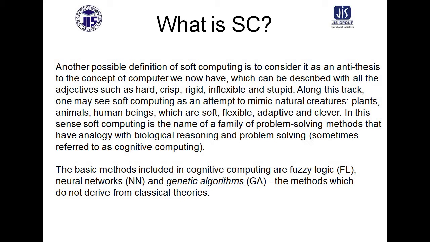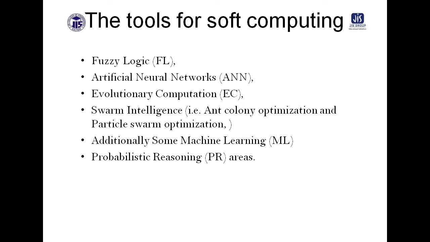In this sense, soft computing is the name of a family of problem-solving methods that have analogy with biological reasoning and problem solving. The basic methods included in soft computing are fuzzy logic, neural network, and genetic algorithm, methods which do not derive from classical theories. So these are the tools of soft computing. The popular tools used are fuzzy logic, artificial neural network, evolutionary computation, swarm intelligence, machine learning, and probabilistic reasoning. These are the popular tools of soft computing.